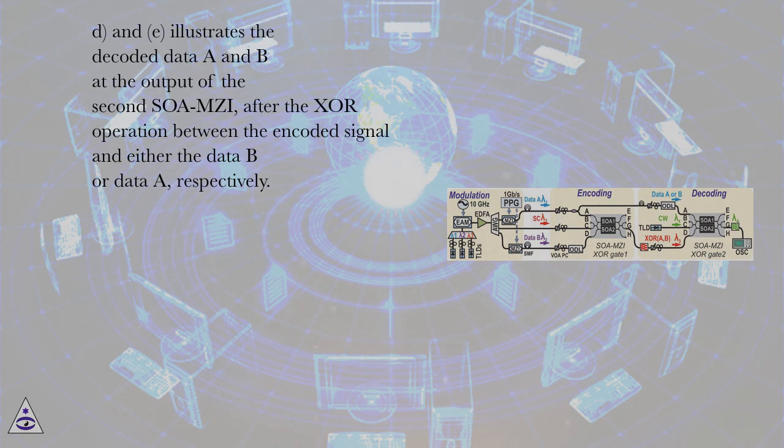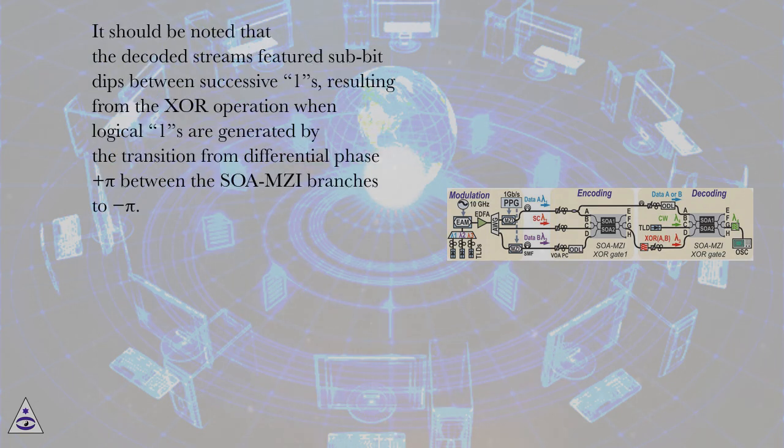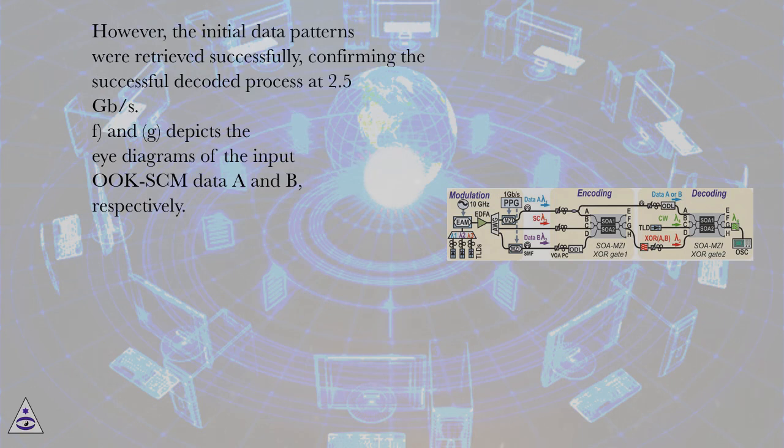D and E illustrate the decoded data A and B at the output of the second SOA MZI, after the XOR operation between the encoded signal and either the data B or data A, respectively. It should be noted that the decoded streams featured sub-bit dips between successive 1s, resulting from the XOR operation when logical 1s are generated by the transition from differential phase plus pi between the SOA MZI branches to minus pi. However, the initial data patterns were retrieved successfully, confirming the successful decoding process at 2.5 gigabits per second. F and G depict the eye diagrams of the input OC SCM data A and B, respectively.